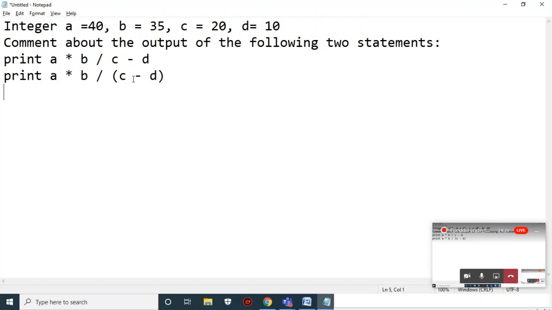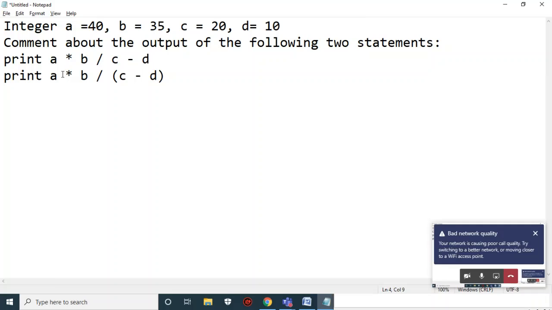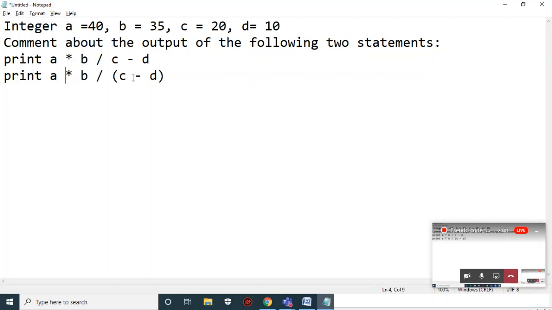Okay, now you can observe. See, the priority has been changed, right? There is a difference between the first print statement and the second print statement. They are using the same variables and the same operands, but they gave priority to subtraction. They did subtraction first, then multiplication and then division. So the priority has been changed, and definitely the first print statement will give you a different solution from the second print statement.